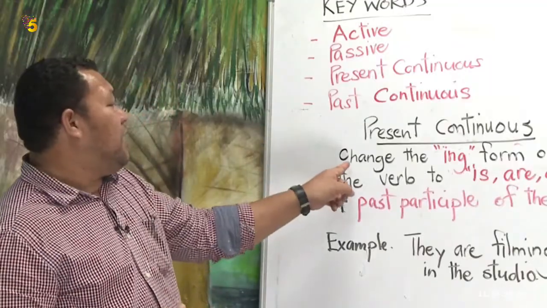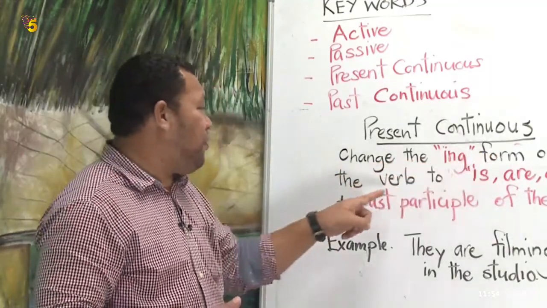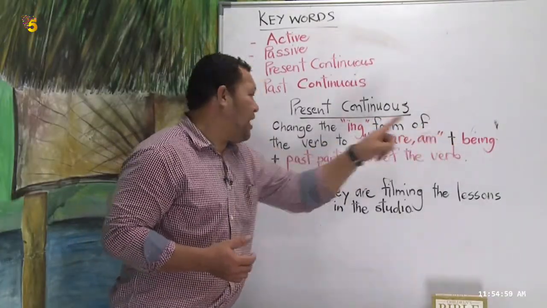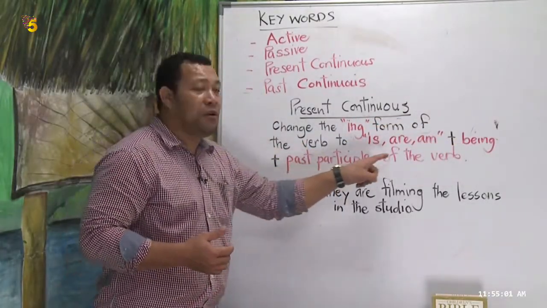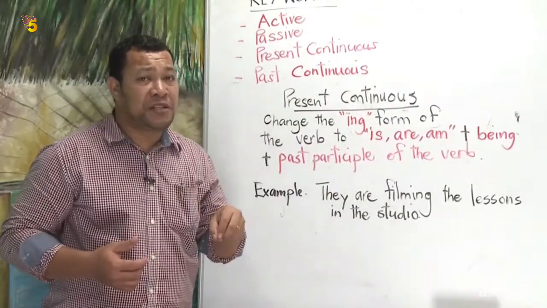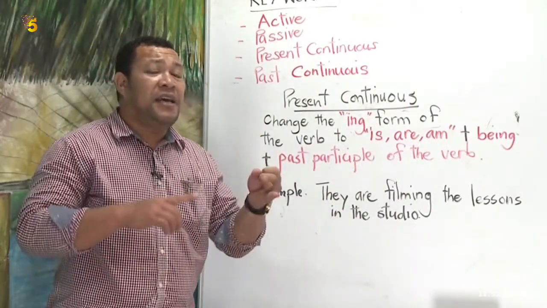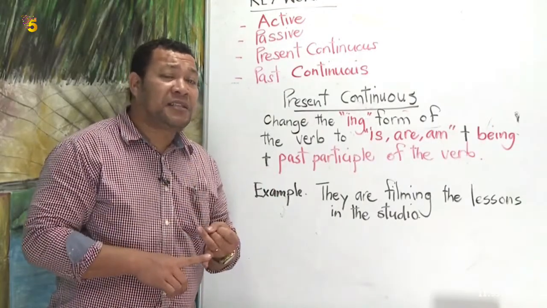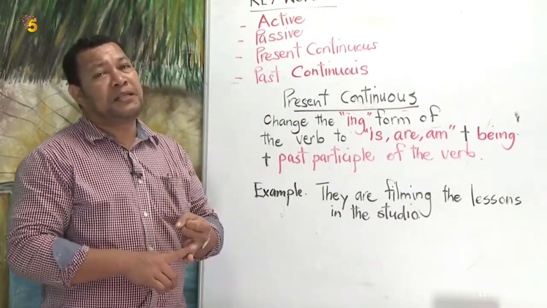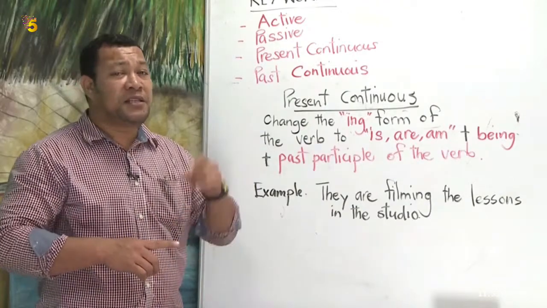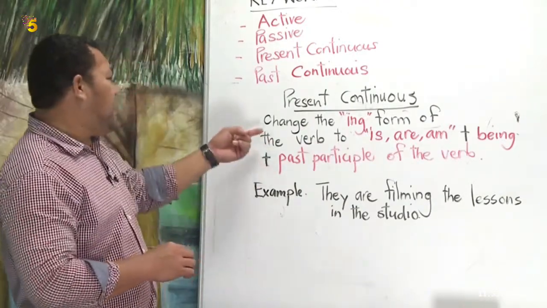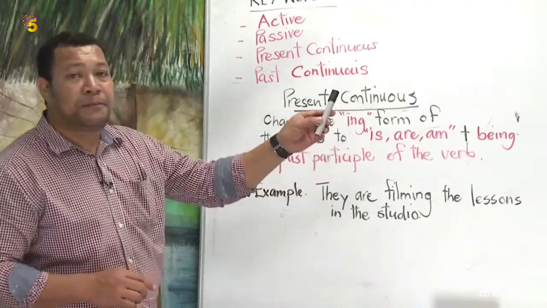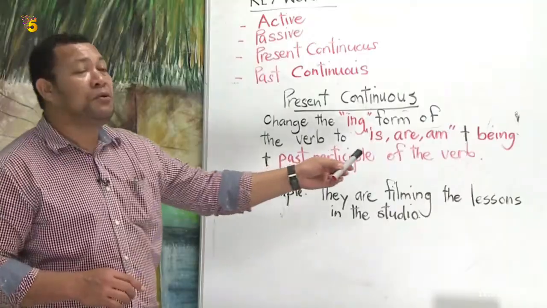Look at this rule. Change the ing form of the verb to is, are, or am, plus being, plus past participle of the verb. Remember, boys and girls, that past perfect tense and past participle are different. Past perfect tense is a tense, while past participle is a verb form. That's the third form of the verb, right?